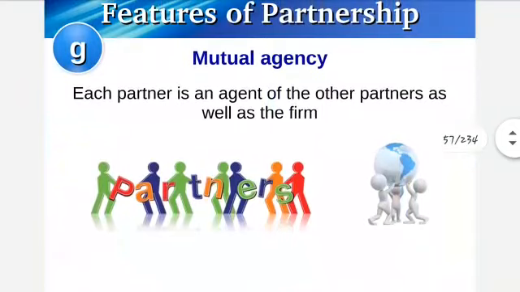Then mutual agency. Each and every partner of the firm has the right to act on behalf of the partnership as well as the other partners. As I told you in the very beginning, either any one of them can work for all of them, or all of them have to work together. It's totally upon them. That is mutual agency.